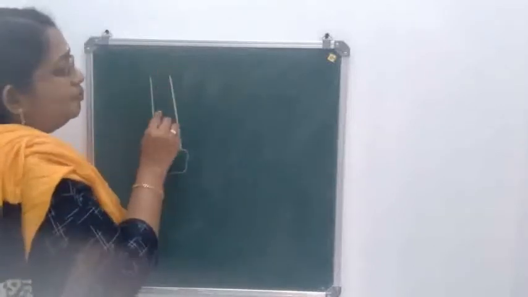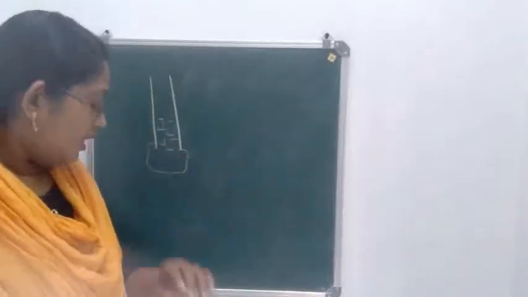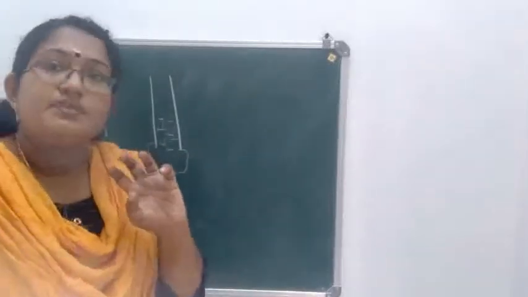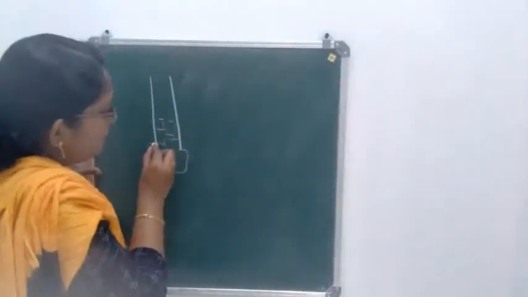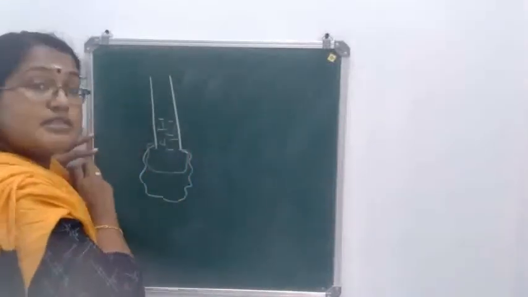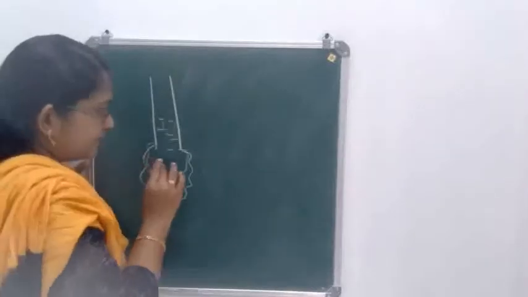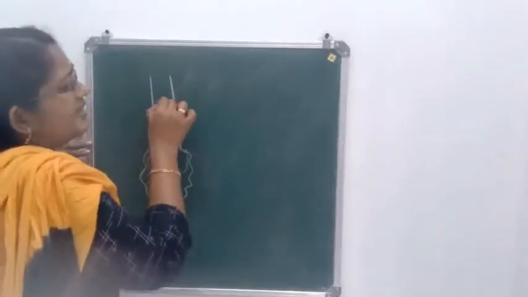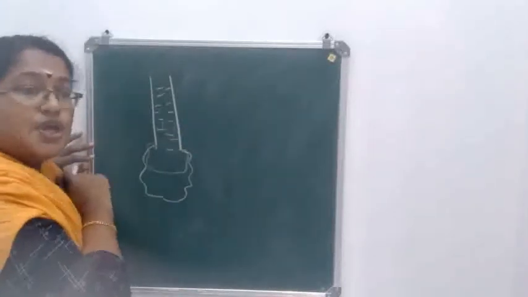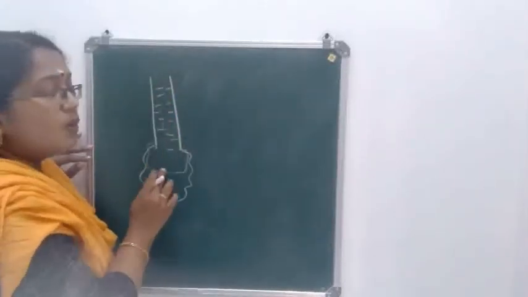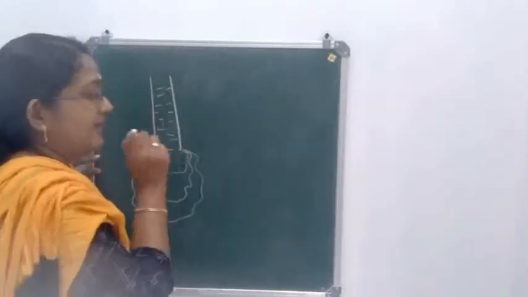Okay, so when you pour water, what can you see, what happens to the size of the balloon? It starts getting inflated or it gets bulged, isn't it? So you can see that the balloon gets bulged. Okay, now increase the level of the water. That means you can pour more water. So when you are pouring more water, what happens to the size of this balloon? It gets bulged again, isn't it?